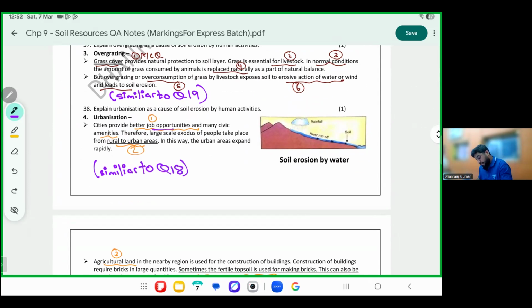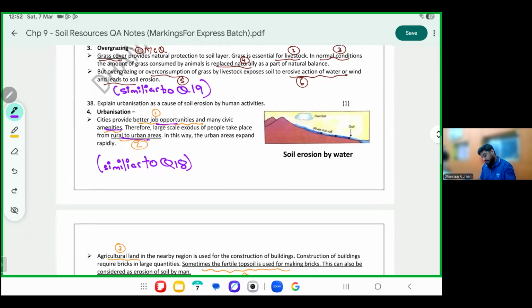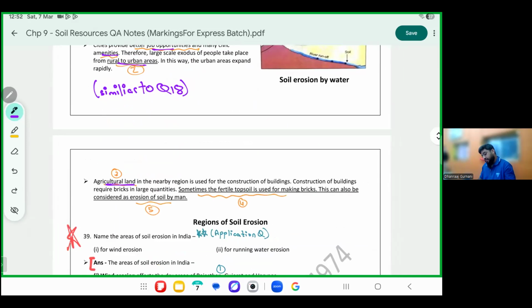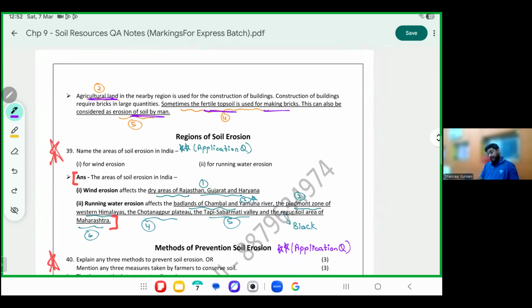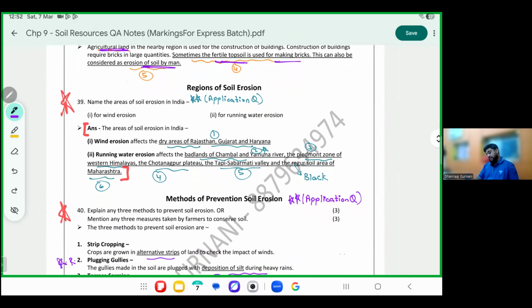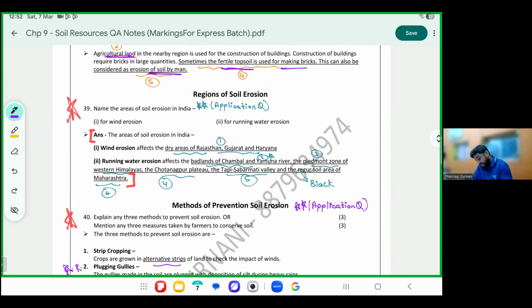Cities create better jobs. As a result, people want to move from rural areas to urban areas. When you move to urban areas, agricultural land nearby is used for construction. And sometimes this fertile topsoil is used to make bricks also. Basically, all these are erosion by man. Final two answers. Please put this repeated.